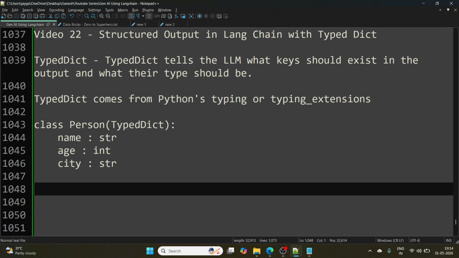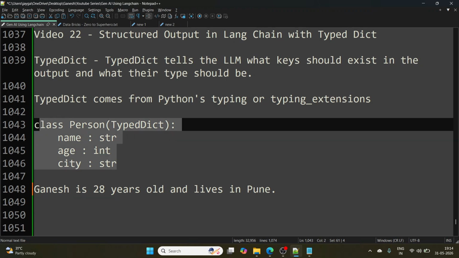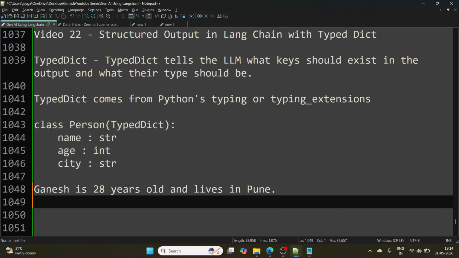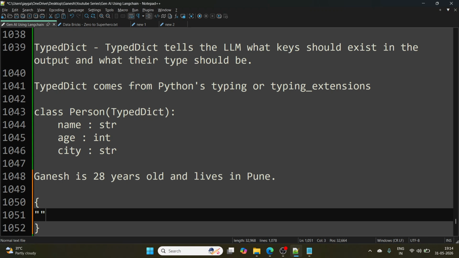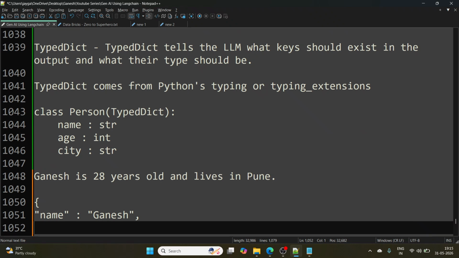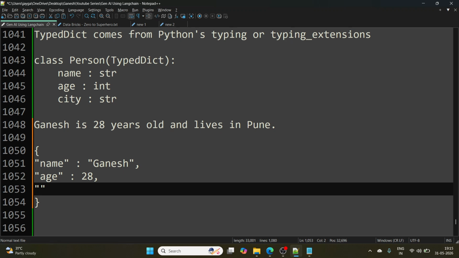Let's say without defining a TypedDict the LLM gives me the output: Ganesh is 28 years old and lives in Pune. If I apply this TypedDict, the output I get is a dictionary with name as Ganesh, age as 28, and city as Pune.